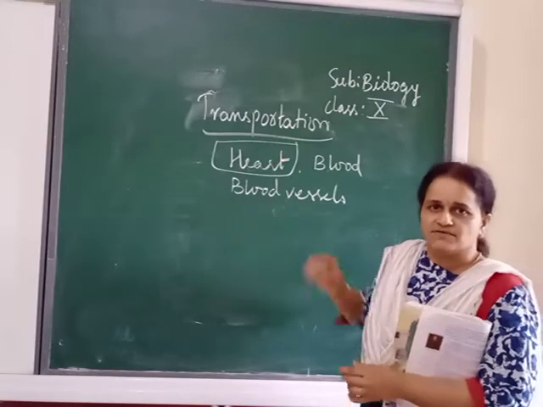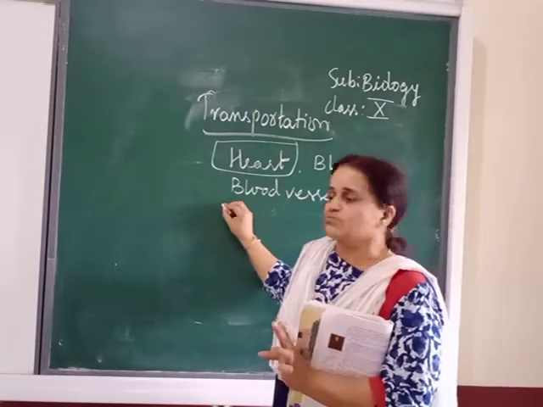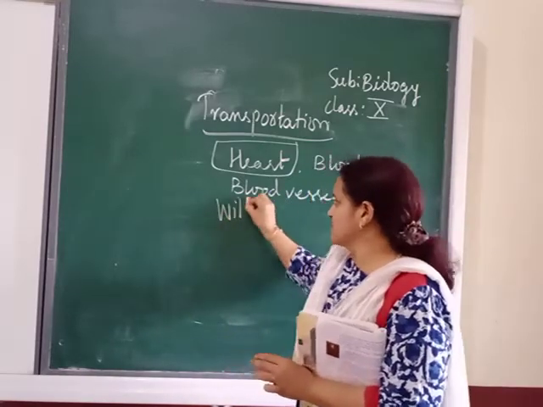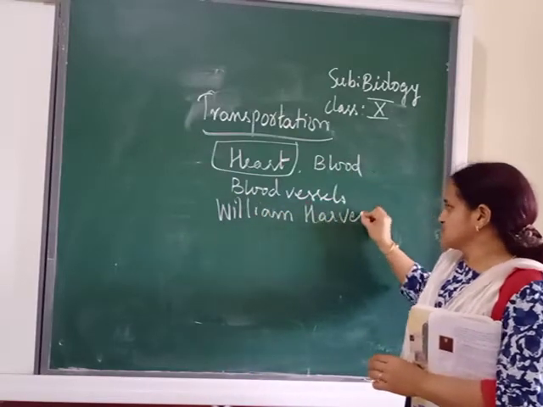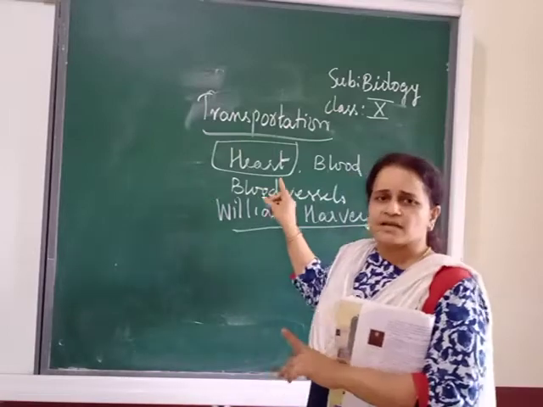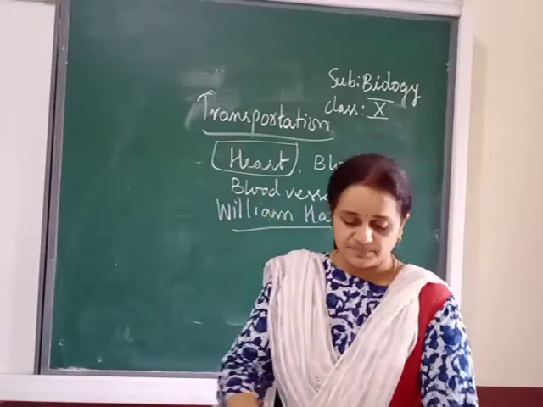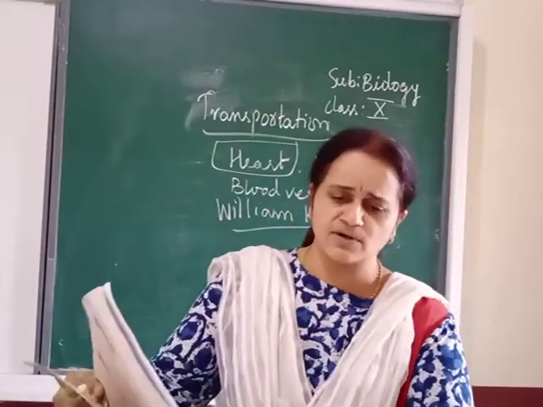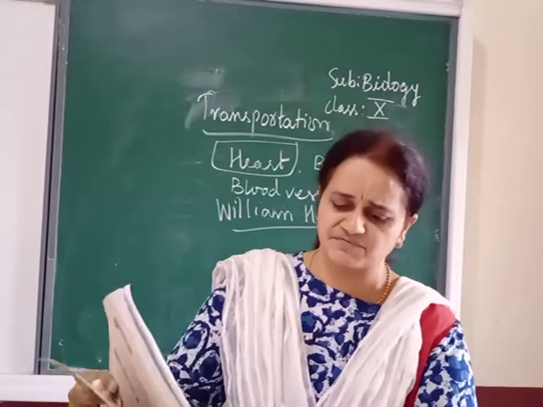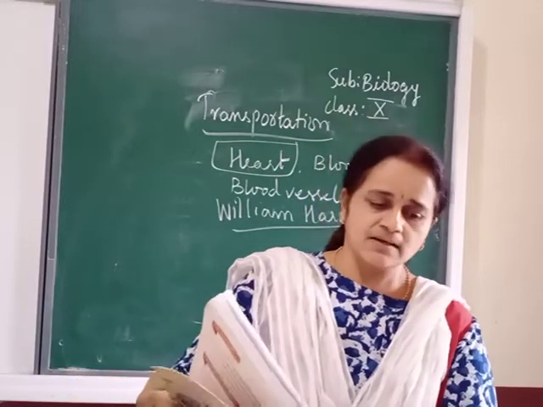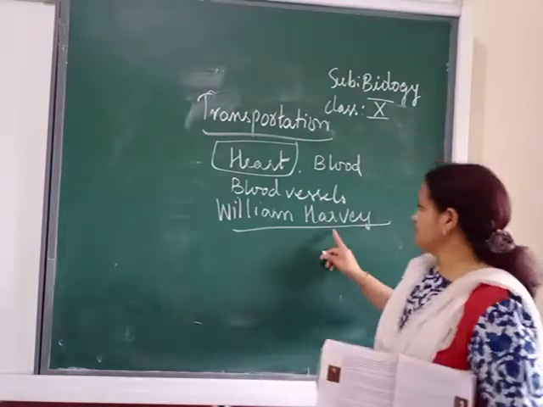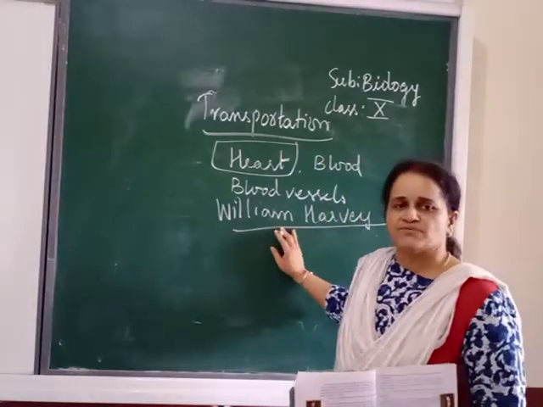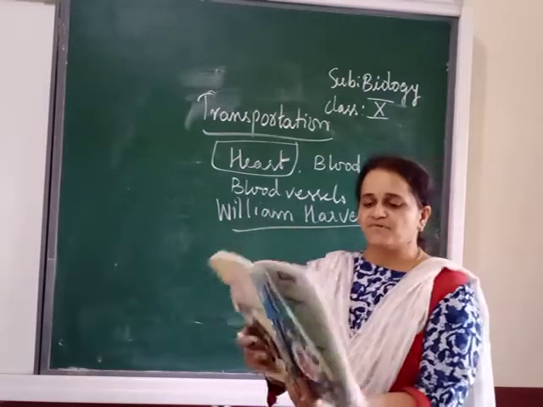When we talk about blood vessels, there is a great scientist whom you have to remember. His name is William Harvey, because he was the scientist who talked about blood circulation. Underline his name on, I think, page number 54 somewhere. His name should be there. Okay, William Harvey. Remember, for blood circulation, the scientist is William Harvey.